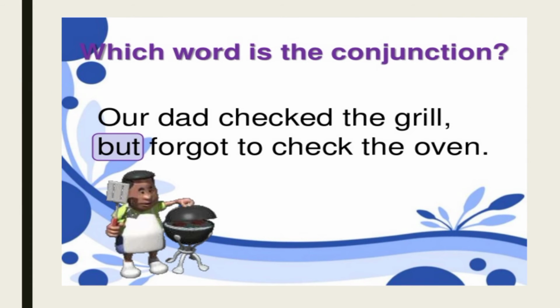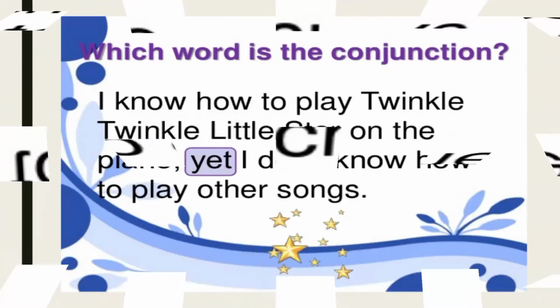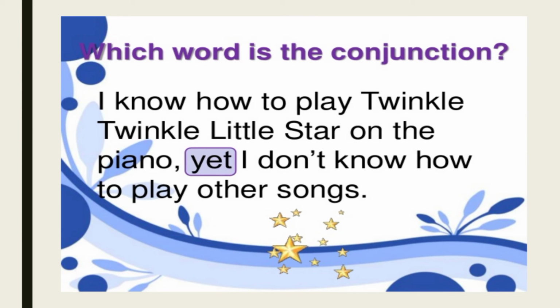Our dad checked the grill but forgot to check the oven. Here, the difference, the opposite. Our dad checked the grill. Grill is the thing which you can see inside the oven. But forgot to check the oven. Okay, here we have used but. In this sentence, which word is the conjunction?